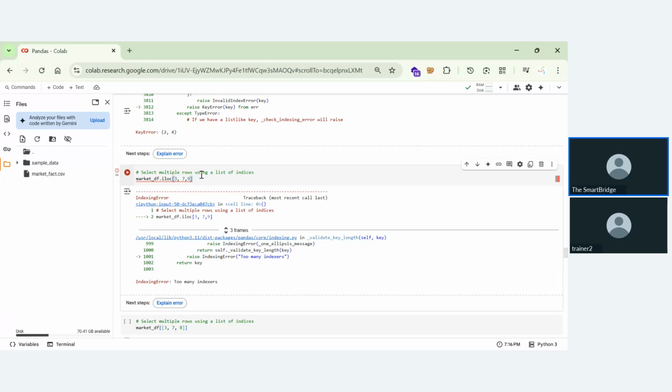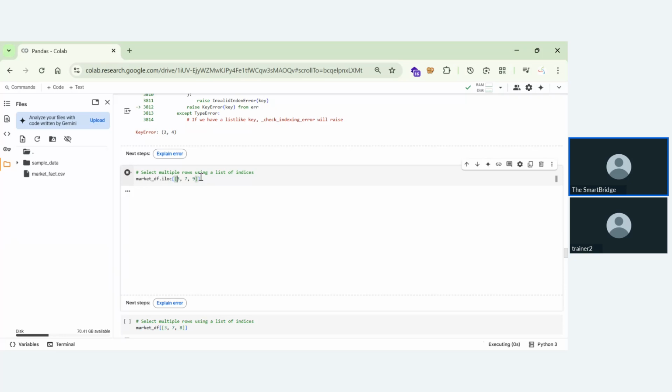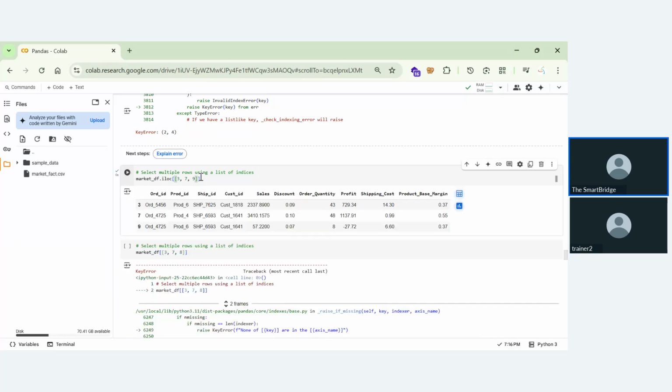This function which you are performing will not take multiple attributes like that. What you'll do is convert it into another list. Now if you convert this into another list, what we'll see is row number 3, row number 7, and row number 9. This is the operation we perform with market_df.iloc.